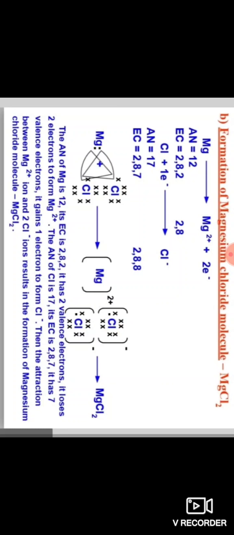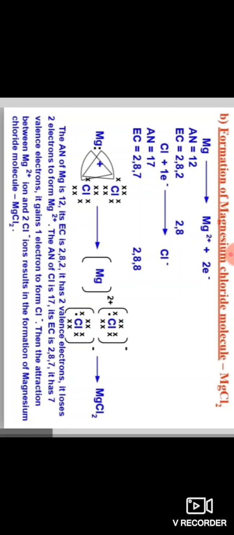So it loses 2 electrons to form Mg2 plus. It loses the 2 electrons and it forms the Mg2 plus. So observe the equation. Here the atomic number of chlorine is 17. So its electronic configuration is 2, 8, 7. So it has 7 valence electrons. So it gains 1 electron to form the chloride ion.